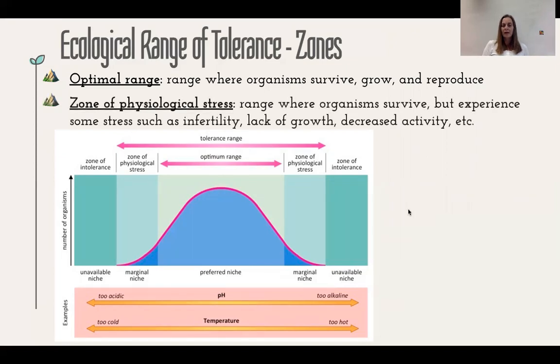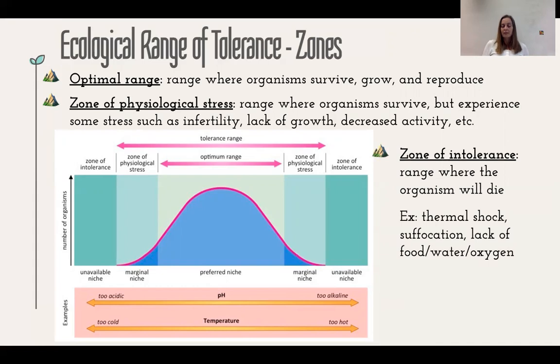When we get outside to the edges of this range of tolerance, we get to the zone of physiological stress. So in this zone, the organisms are surviving, but they're going to start to show the effects of this stress on their bodies. That might be things like infertility or a lack of growth, or it may slow down their overall activity. So as the water gets warmer, the salmon are going to be less active. That means they're going to be feeding less often. That means they're going to be struggling to grow.